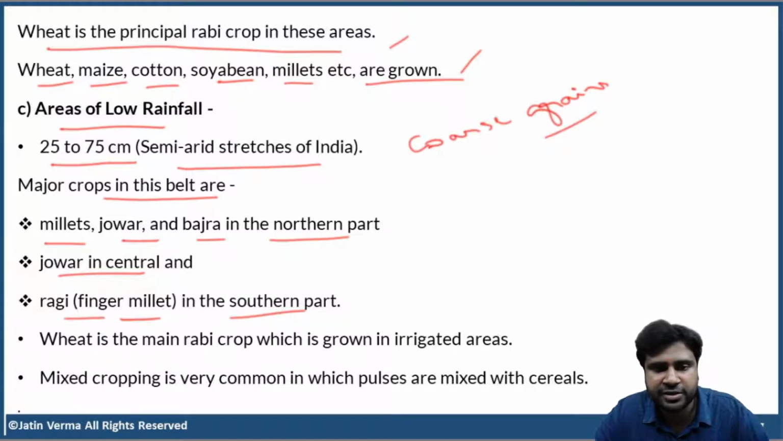Like yesterday I told you that some parts of Godavari and Krishna basin are very dry, drought prone. In all those areas where the rainfall is very low, ragi or finger millet is grown widely. Now in central part of India, mostly jowar is grown. And in the northern part, millets, jowar and bajra, all the three are grown.